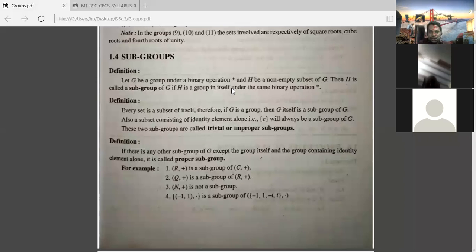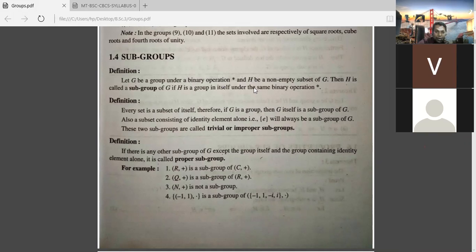Now here you see (G, star) is a group. G is non-empty and star is a binary operation. You see H is a subset of G. One condition is H must be a subset of G for a subgroup. And one more, you see H itself is a group, then only that will be called a subgroup of (G, star). You see here, H has the binary operation star, and G also contains the binary operation star. Then only it is called a subgroup of G. H is a subgroup of G.